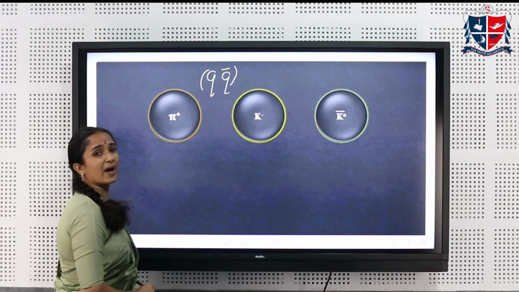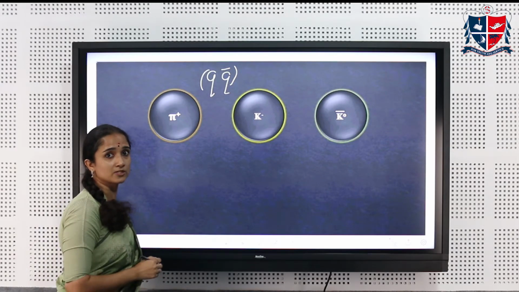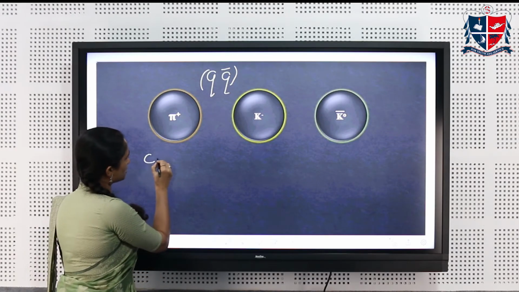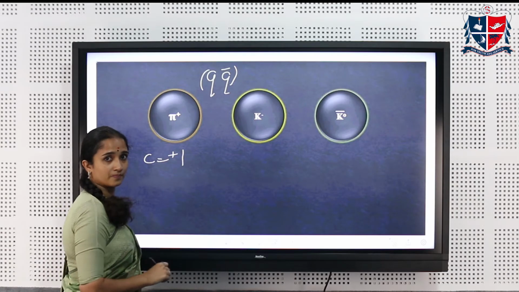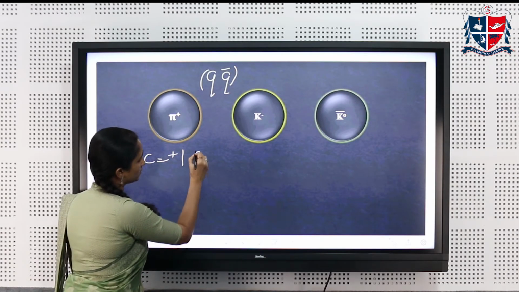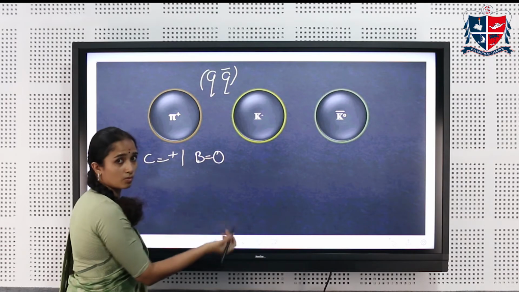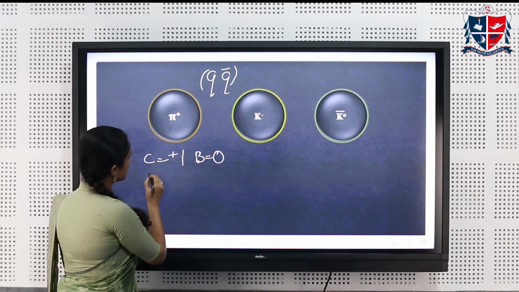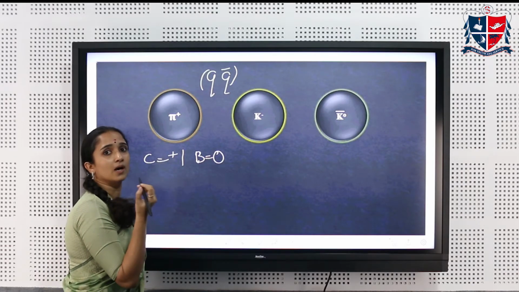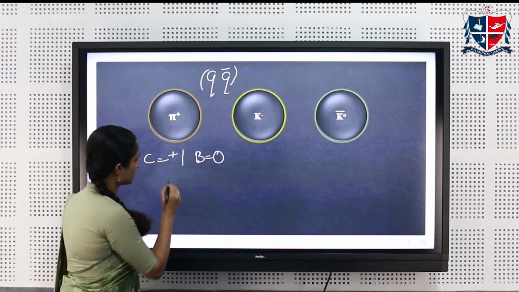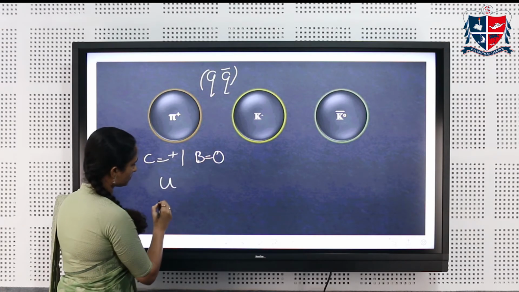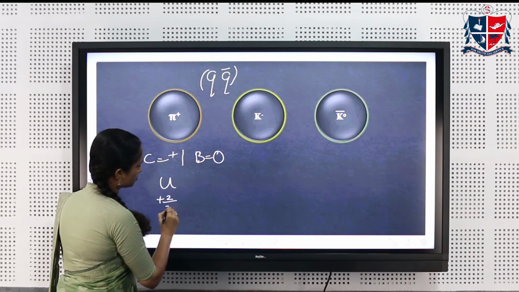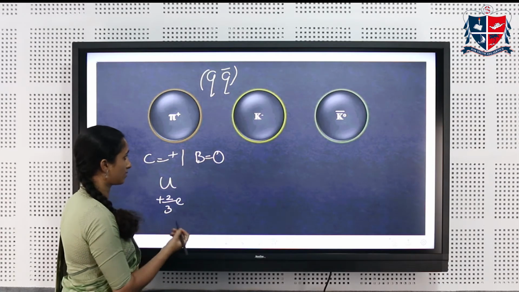So this is a pi plus meson. A pi plus meson is having an electrical charge +1. Baryon number, it is not a baryon, so it is 0. Fine. So let's see what constitutes a pi plus meson. So if you have a U, you'll be having a charge 2/3e. Great.